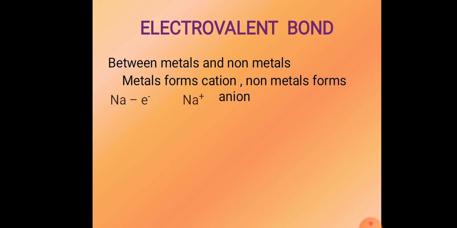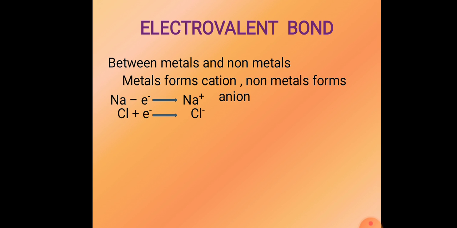So, what is the charge of a cation? Let us see the next equation. Sodium: what is the configuration of sodium? 2, 8, 1. It loses an electron to form Na+. So, cations are positively charged. What is the charge of an anion? The charge of an anion is negative. So when positive and negative ions combine, they form the type of bond called the electrovalent bond. Between these two ions there exists a force of attraction. That is how the electrovalent bonds are formed.